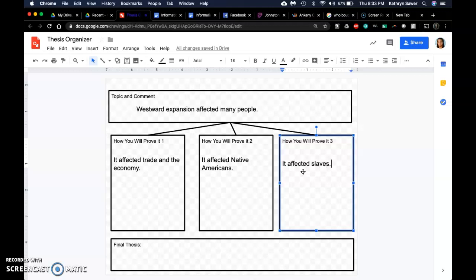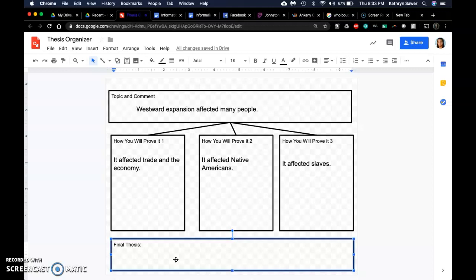Again, this is based off of my previous knowledge, as well as what I gained while researching for my introduction. It is your opinion, and our research will help us support that opinion. The last step for my thesis is to write the final sentence. Remember, a thesis is one sentence, so we need to combine these 4 boxes into one box.